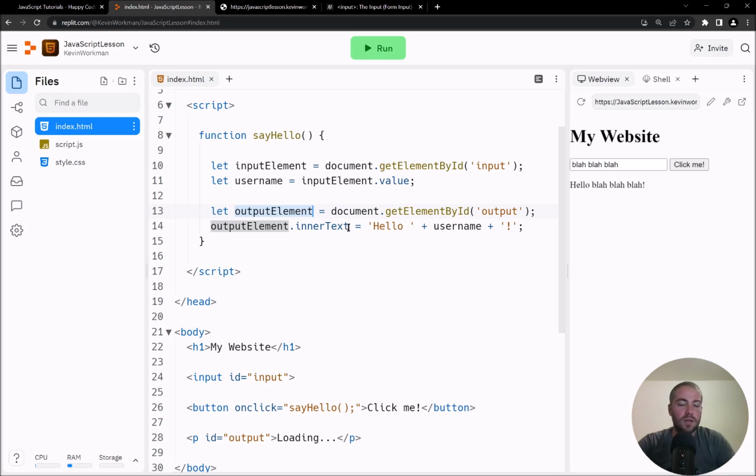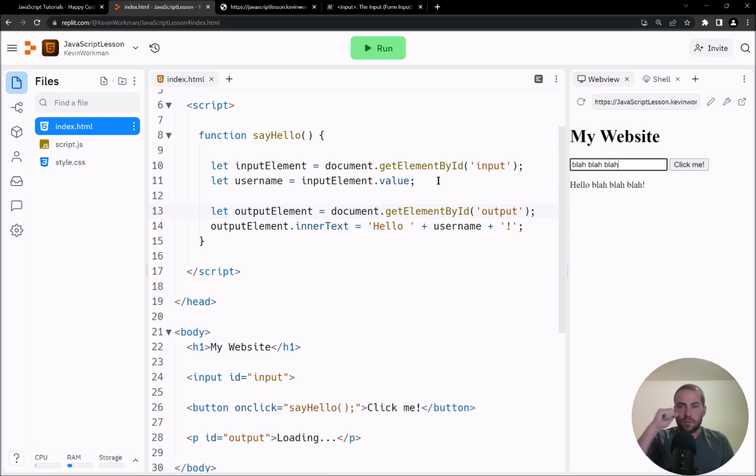From here we could get into other things like if statements that could maybe check whether this is the correct format, or maybe you're looking for a certain name or a password or something. But for now, I think I'm going to leave it at input, output. And that's sort of the fundamentals of interactive HTML in JavaScript.